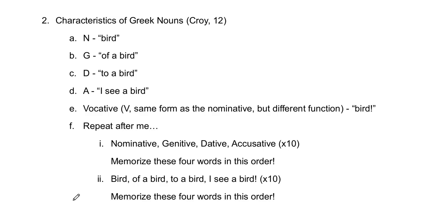Okay, now I said there was a fifth case called the vocative. I was saving this until now just because it's a little bit different, but it's essentially what I would use with a word independently. Bird! or hey, something like that. Mike, or hey Mike. That's the vocative case. And the vocative looks exactly like the nominative.